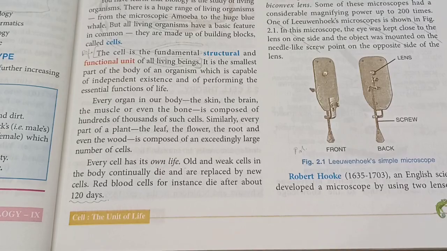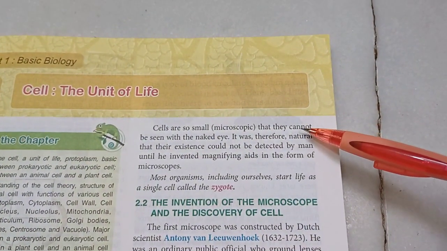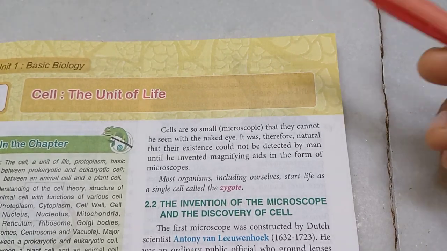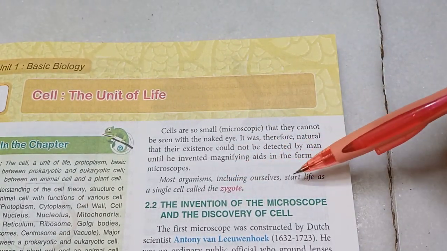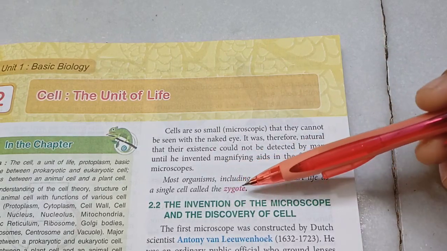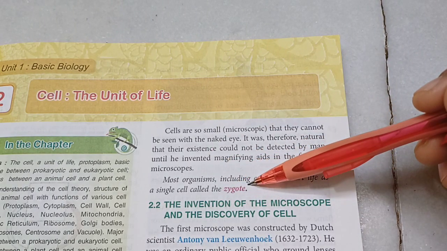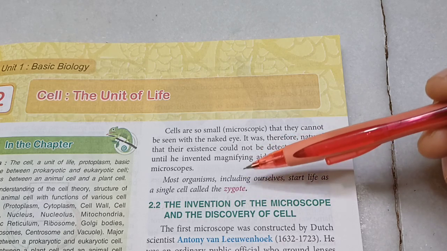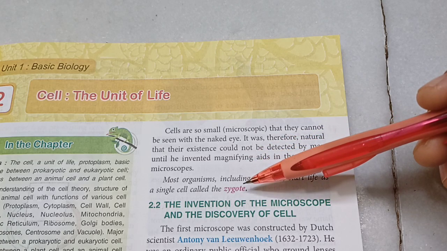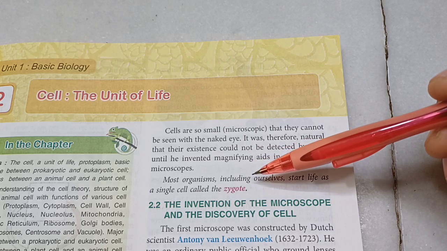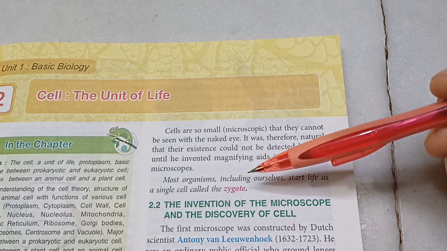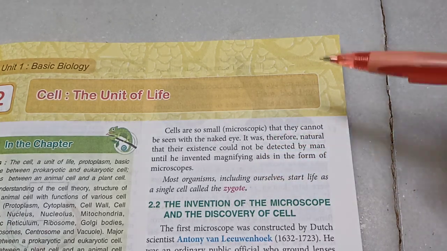Cells are so tiny that we need a microscope to understand their structures. Most organisms, including ourselves, start life as a single cell called the zygote. But we are talking about those that reproduce sexually. The zygote is formed by the fertilization between the male gamete and the female gamete. So even an elephant started its life as a zygote. And that single cell multiplies, divides to grow into the huge organism it is.